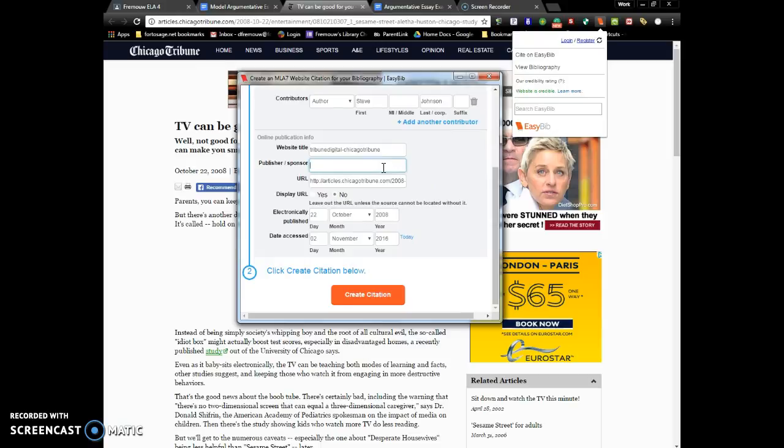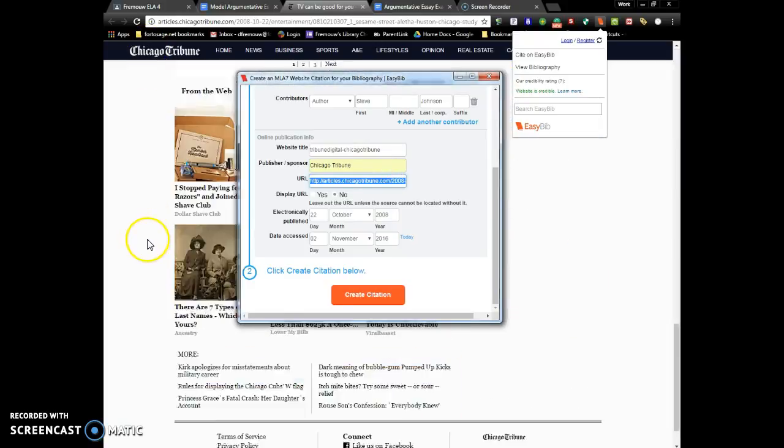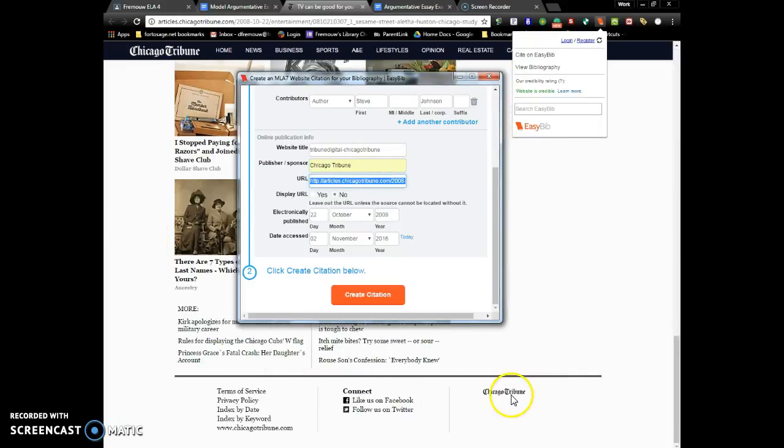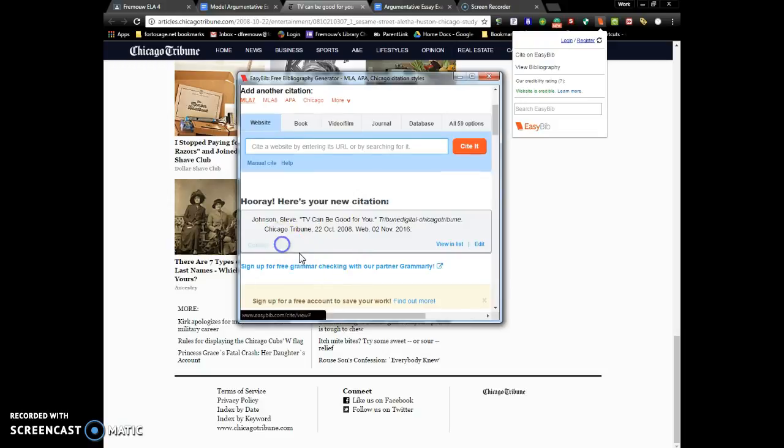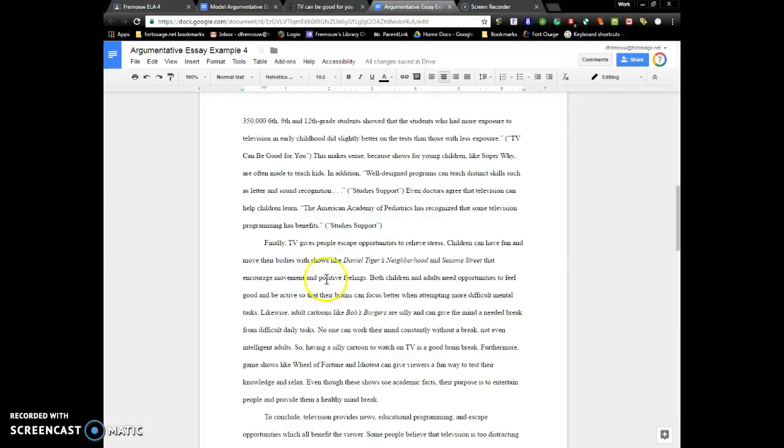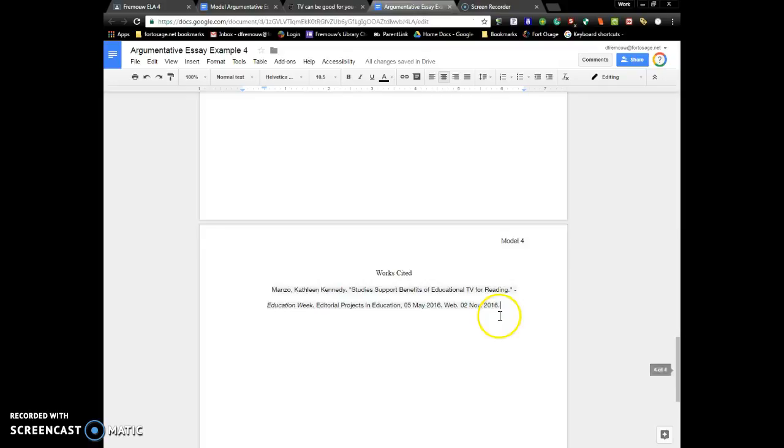The publisher sponsor here is the Chicago Tribune. So that's what we will fill in. Again, you can find that at the top of the page or at the bottom of the page in most cases. Okay. Then we'll click Create Citation and do the same thing. Copy and paste that citation. Head back to our document, and then underneath where we have this one, we're going to paste it in.